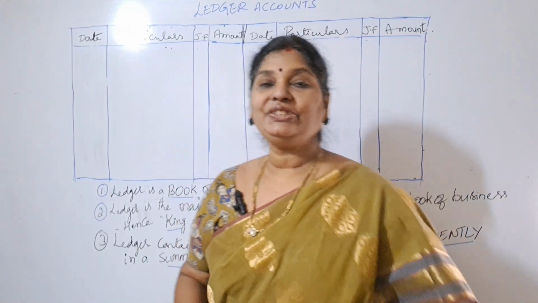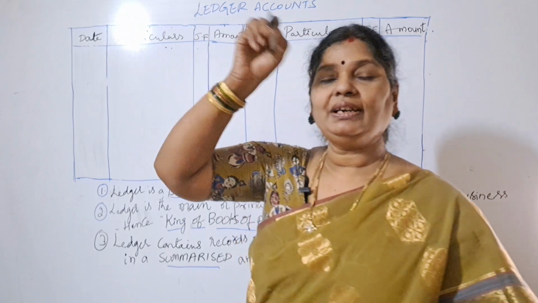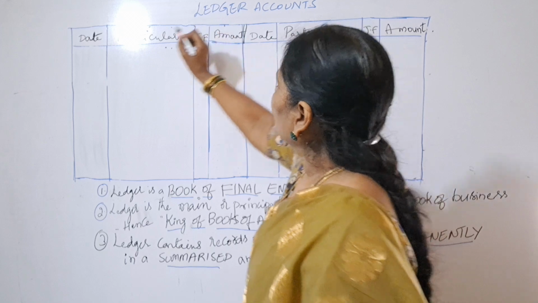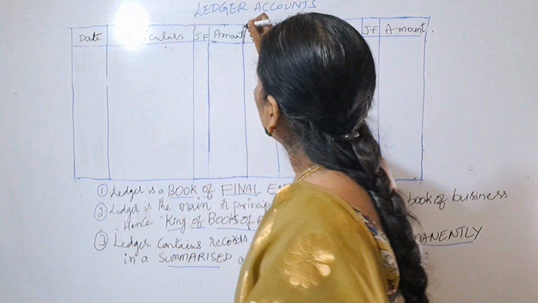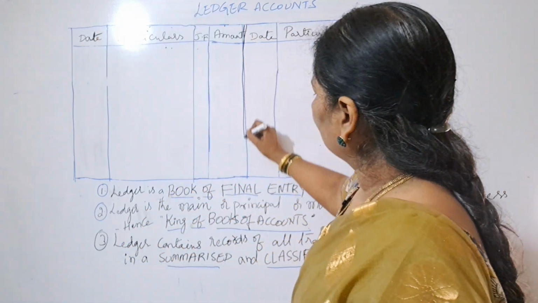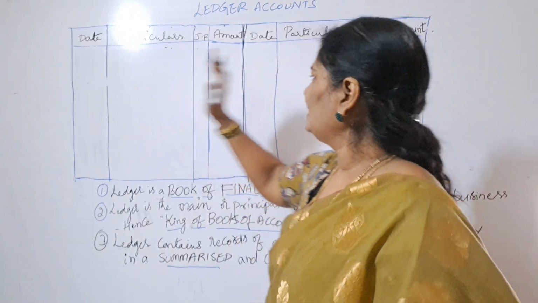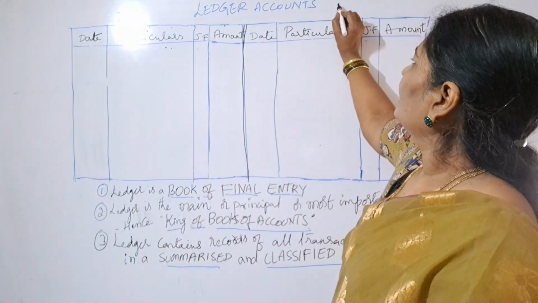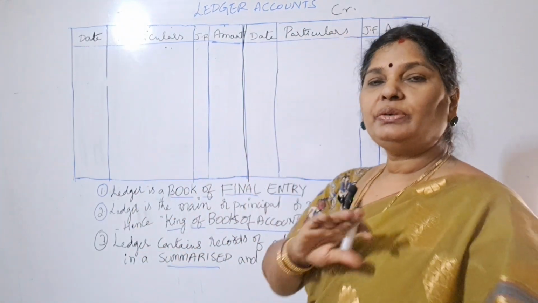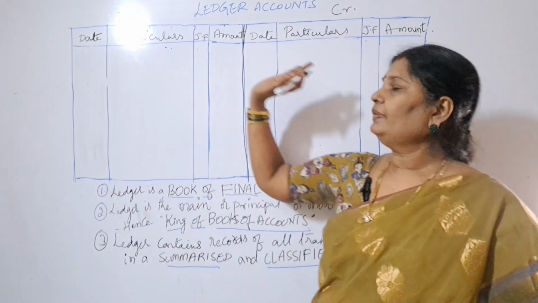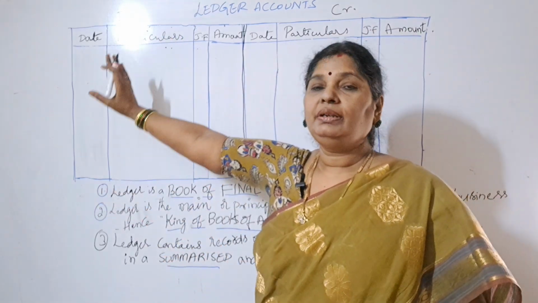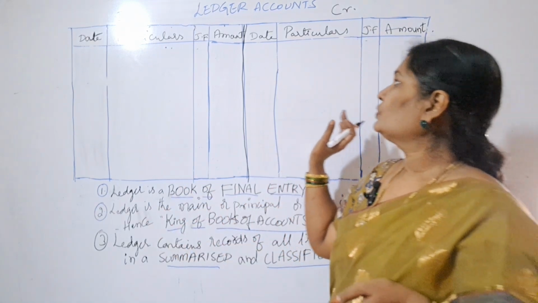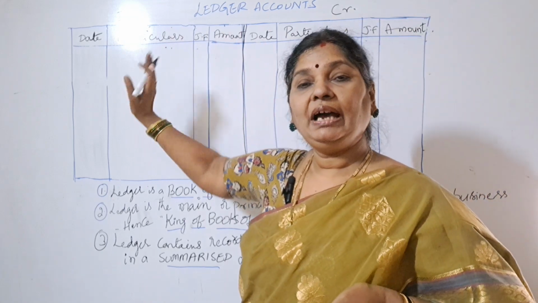Ledger account is in T shape. T means here what? Alphabet T, not chai, right? So see how it will be. This horizontal line will be divided into two parts. This side is called debit side, this side is called credit side. This is debit, Dr, and this is credit, we'll write it as Cr. There is no need for us to write debit or credit in full. On the left hand side we'll write debit, on the right hand side we will write credit. Clear?